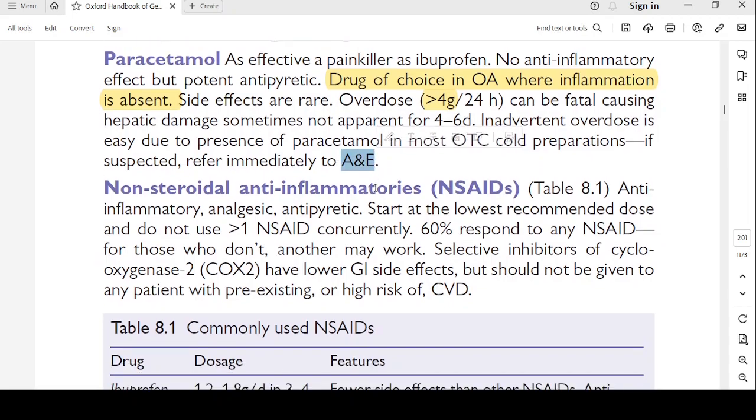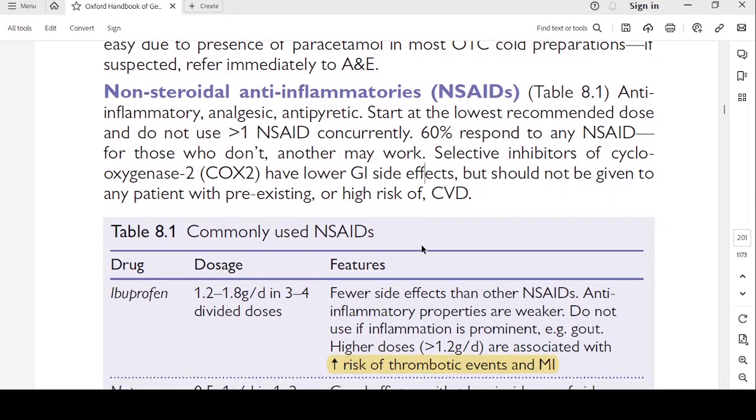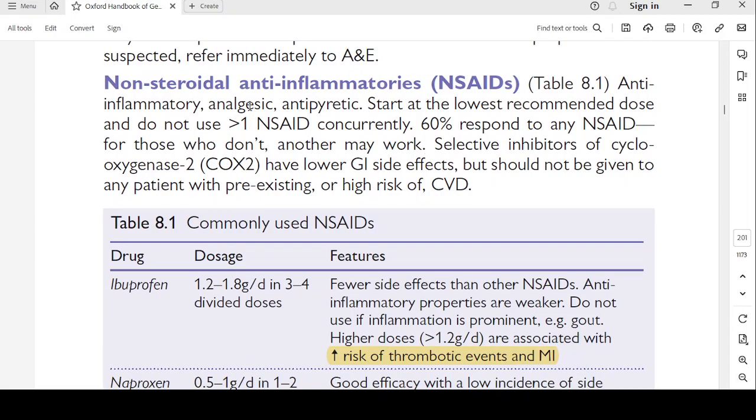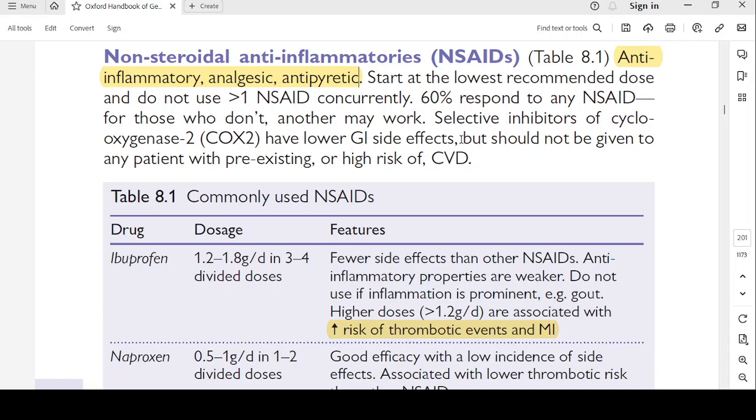Non-steroidal anti-inflammatories, NSAIDs: anti-inflammatory, analgesic as well as antipyretic. Start at the lowest recommended dose and do not use more than one NSAID concurrently. So don't give two types of NSAIDs at the same time. Start with one. 60% respond to any NSAID. For those who don't, another may work. Selective inhibitors of cyclooxygenase COX-2 have low GI side effects but should not be given to any patient with pre-existing or high risk of CVD.